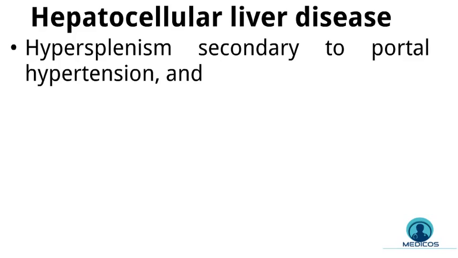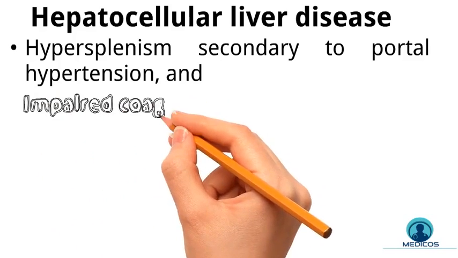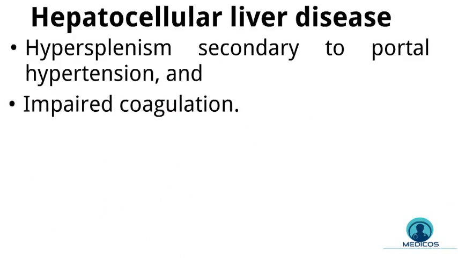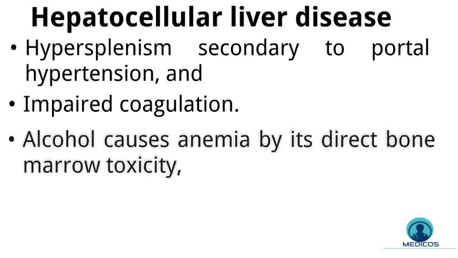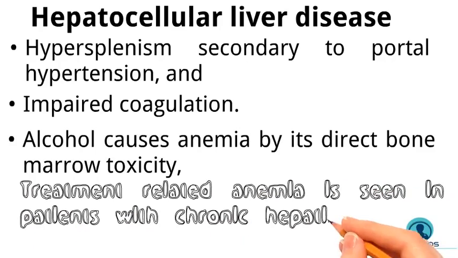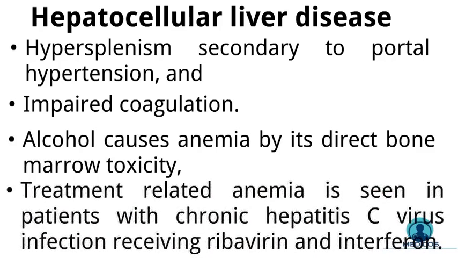And the other is impaired coagulation due to decreased production of coagulation factors, and earlier we said hypersplenism causes a decreased platelet amount, so blood won't clot easily. Alcohol causes anemia by its direct bone marrow toxicity, and there is also treatment-related anemia in patients with chronic hepatitis C virus infection receiving ribavirin and interferon.